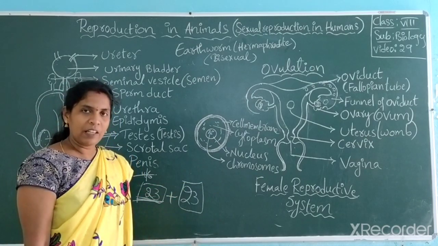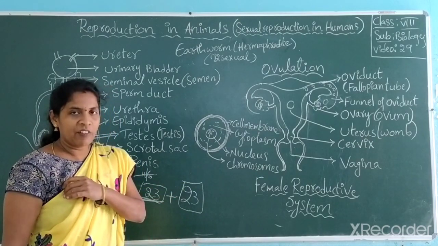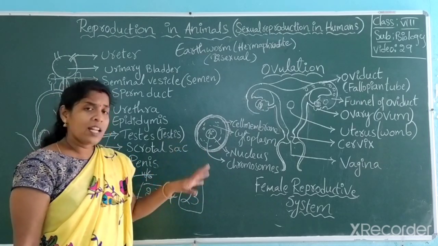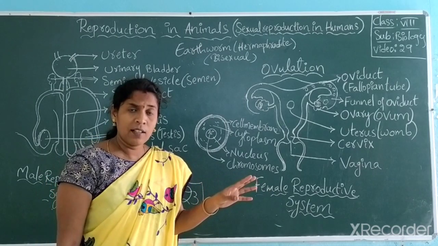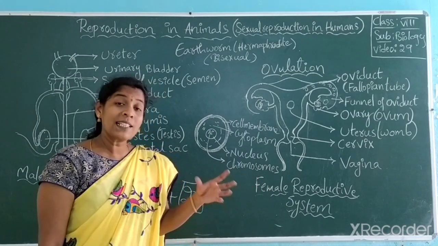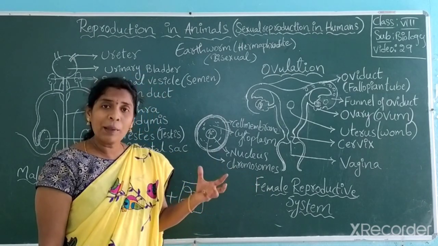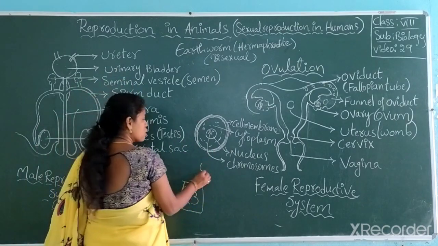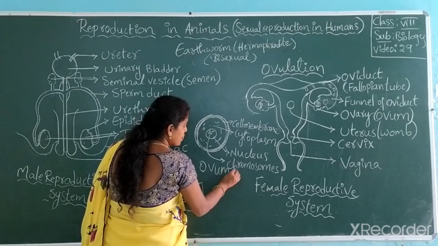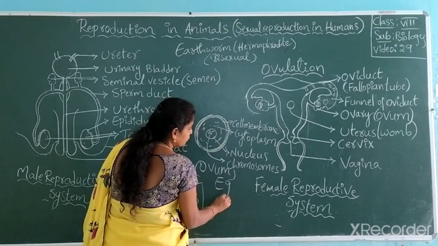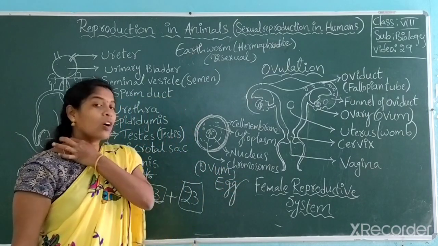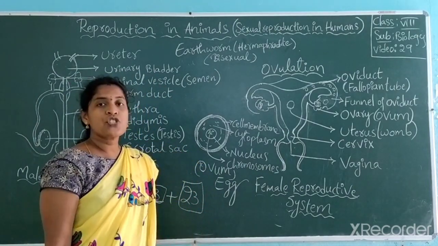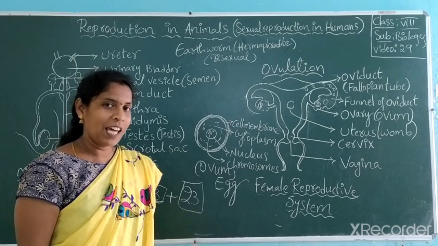Ovum is the biggest cell in our body, the largest cell in our body, not longest. Longest is always nerve and largest is always ostrich egg. But in the human body, what is the largest cell? In the human body, the largest cell is ovum. What is ovum? Ovum is also called egg. Understood? And generally, what is the lifespan of the ovum?